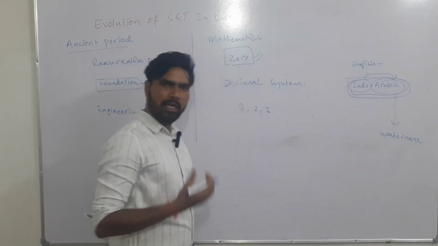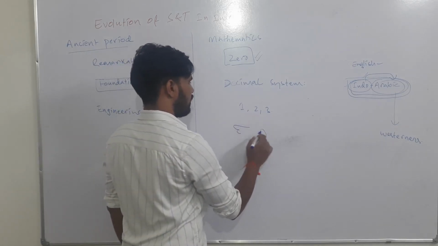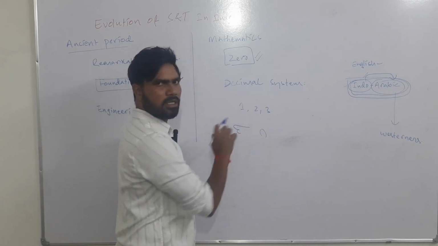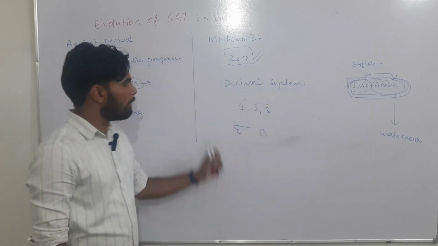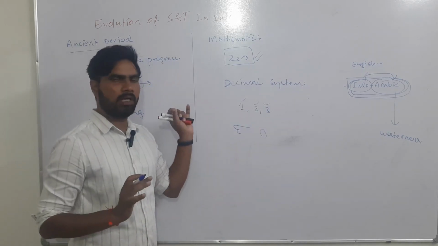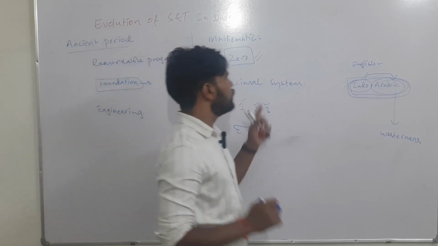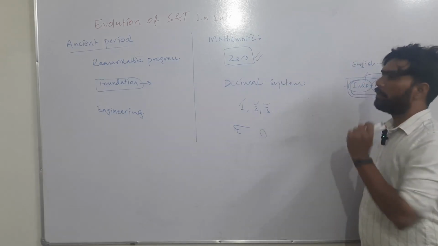Okay, there are Indian numbers also. If you see, numbers like these are there. This is 1, this is 2, like that. These are Indian origin numbers. The symbols we are using are Western symbols, but whatever system we are using is of Indian origin. So these are the two greatest contributions of Indians in mathematics.